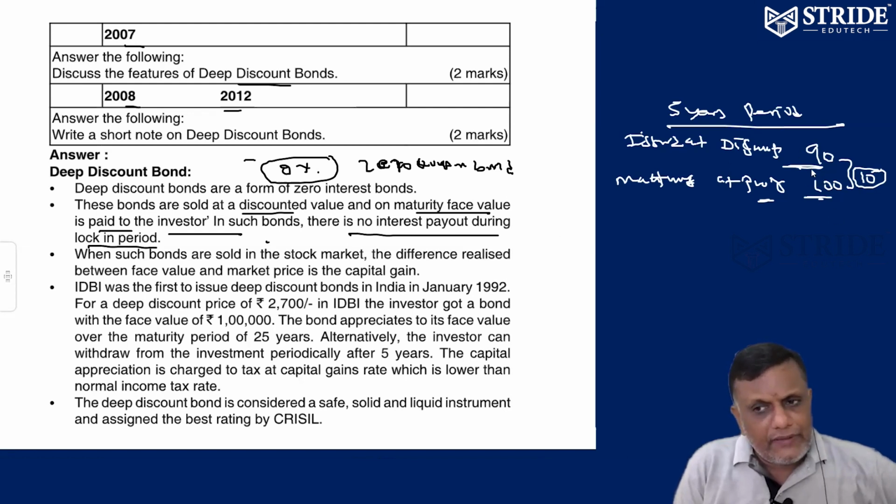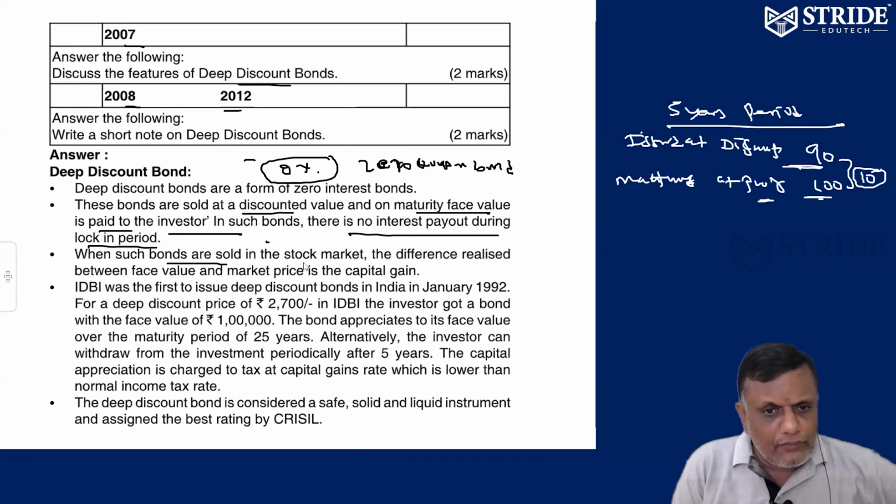For 5 years I'm not supposed to pay any interest, but after the 5th year, I'm going to pay 100 rupees. 90 borrowed, 100 repayment. The 10 rupees is the extra amount I'm ready to pay. But during the lock-in period, there is no interest.